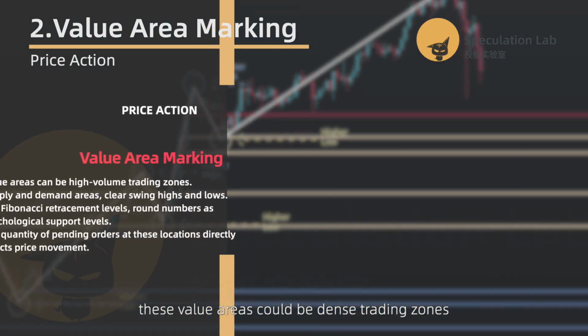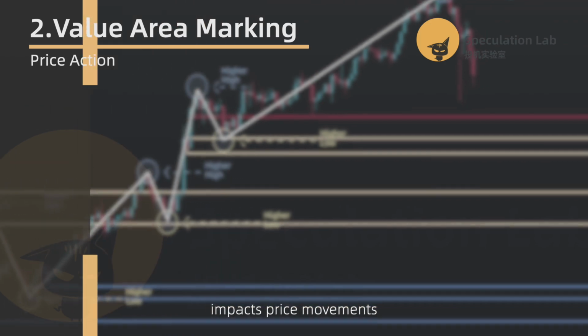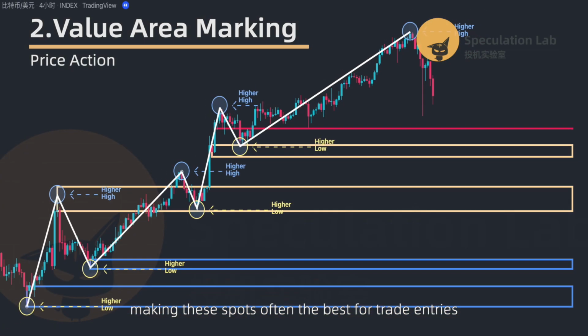These value areas could be dense trading zones, supply and demand areas, significant swing highs and lows, key Fibonacci retracement levels, or psychological support levels at round numbers. Typically, these spots are potential areas where price action may pause. Because a significant amount of capital is traded based on these positions, a plethora of unexecuted orders tend to cluster around these areas. The volume of these pending orders directly impacts price movements, making these spots often the best for trade entries with favorable risk-reward ratios.